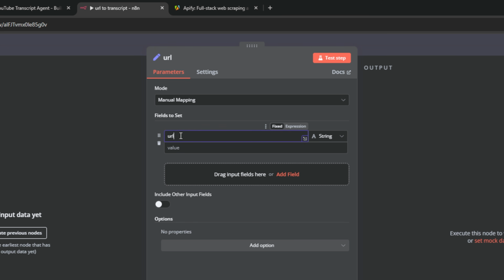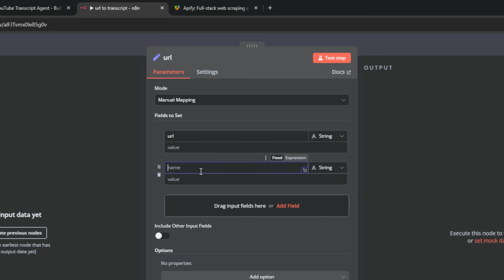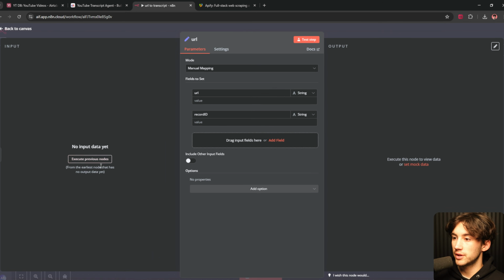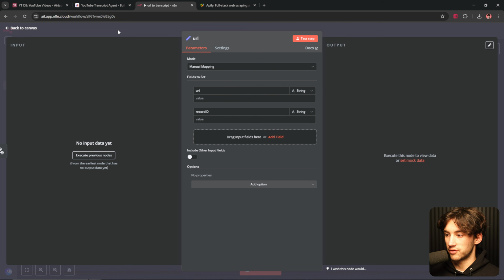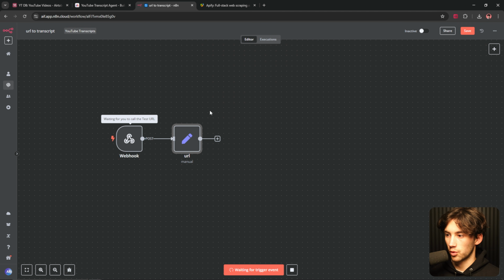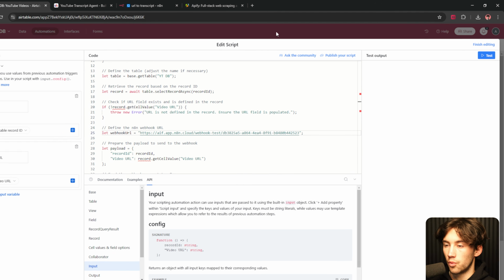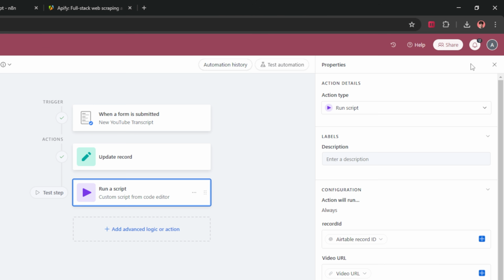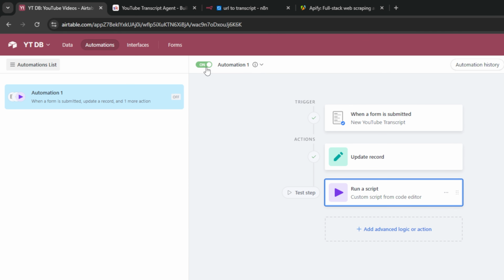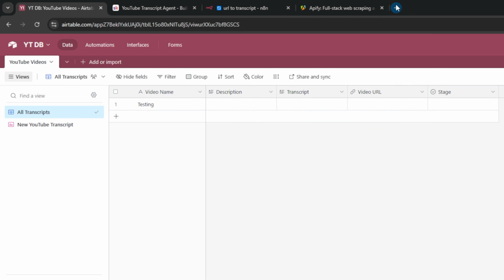I want to add a couple fields in here. I want to add a URL field, and then I want to also add a record ID field so I can update the record ID once it's been complete if I ever need to. And now I'm going to need to send some data here in order to map these values. So what I can do is hit test workflow, and now it's waiting for me to test this out. I could just hit finish editing on this automation, turn it on, and now I can go to my form and actually run through this how I would want to.